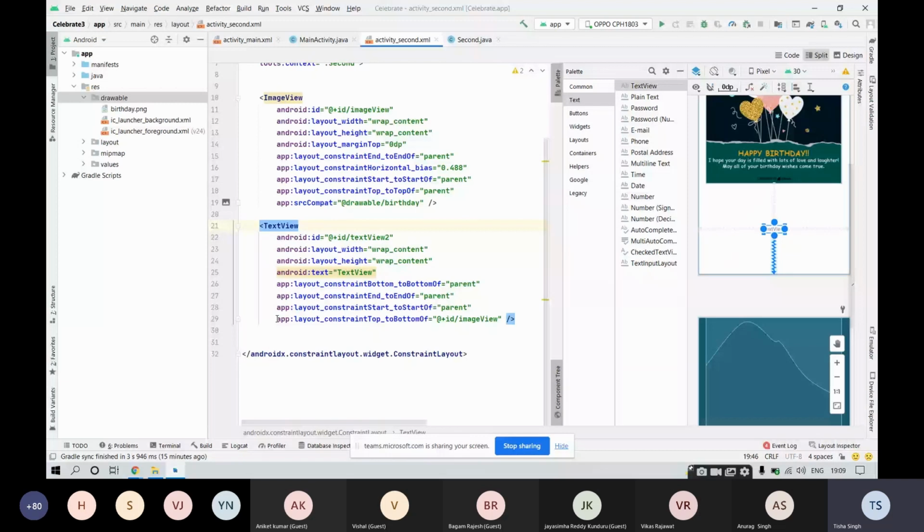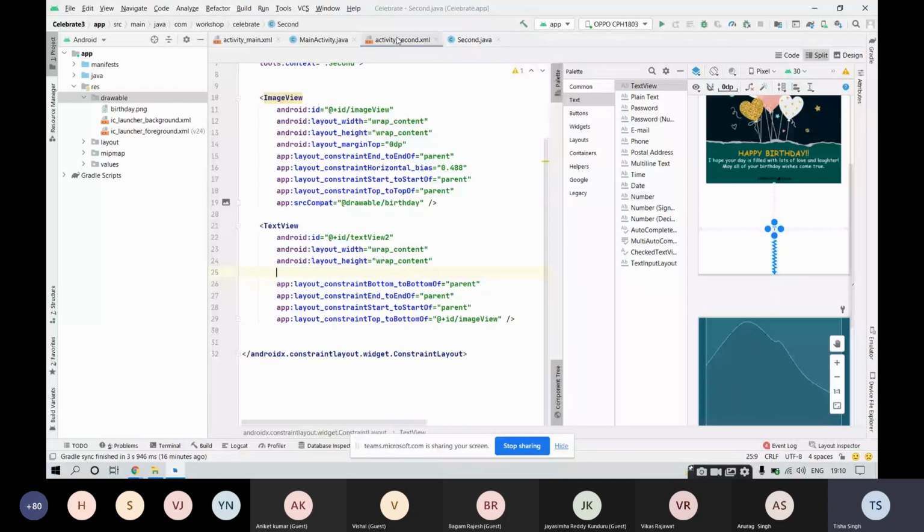Now we will be removing this text from here because the text would be provided via the backend. So no need of providing the text over here. But yes, provide the styling to the text, right?